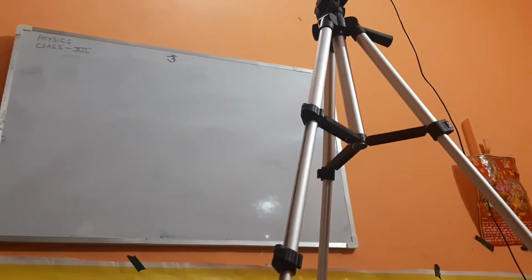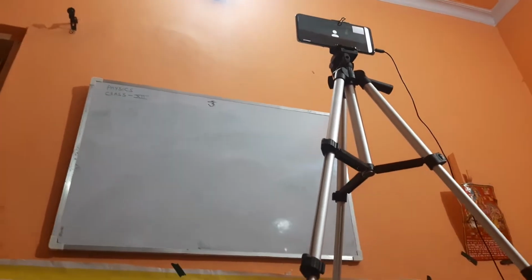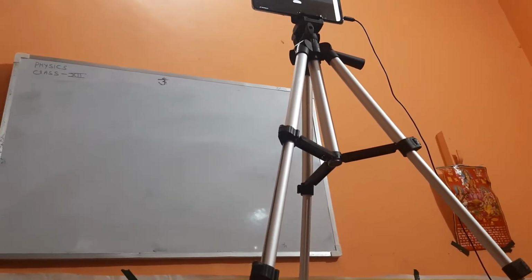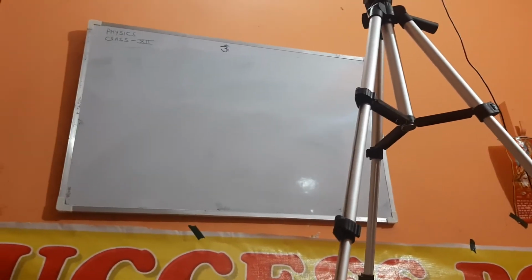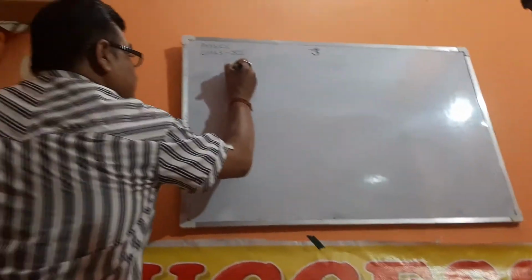Now solve this question and give me the correct answer. Specific charge equal to charge by mass. Solve this question in 1 or 2 minutes and tell me the correct answer. I think you considered only charge, taking specific charge as charge, so you gave the incorrect answer. When you take charge upon mass, you will get the correct answer. Now do it and tell me. Specific charge equal to charge upon mass. Always remember this formula.